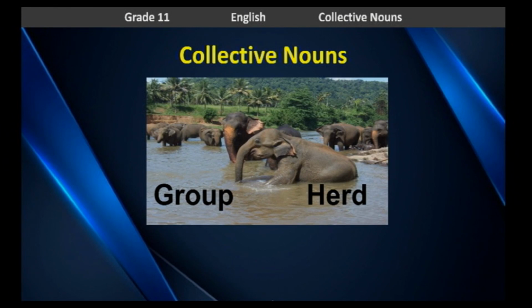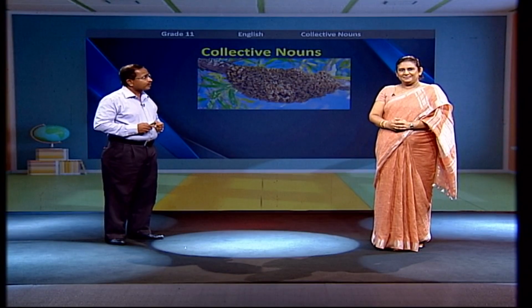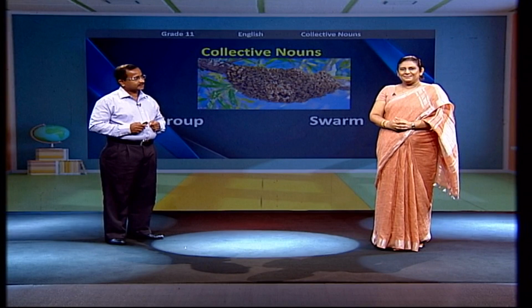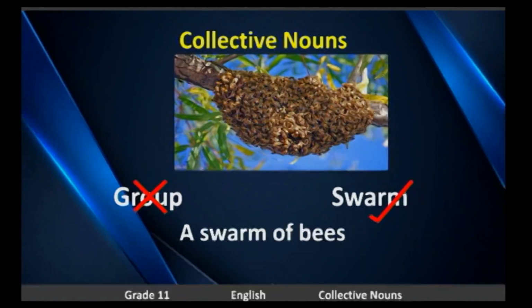Of course, they are a group, but we call them a herd. Correct. A herd of elephants. That is the correct way to talk about it. Look at the second picture. A swarm of bees or a group of bees. What is the correct word? Of course, a swarm of bees. Correct. Let's have a look at the third picture.